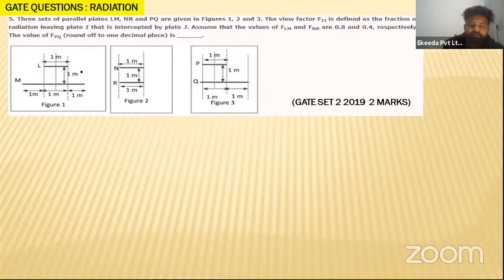So if we talk about this particular question, this is a nice question we have from GATE 2019 Set 2 for 2 marks. Let us see this question. This question is related to your shape factor. Okay, so let us see.